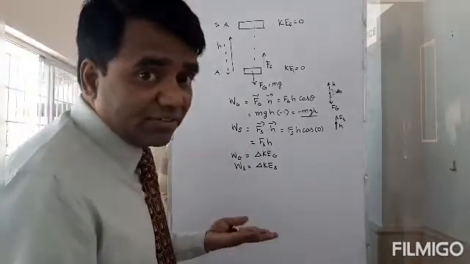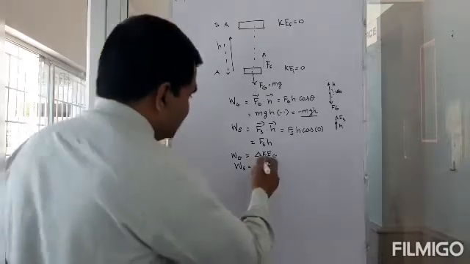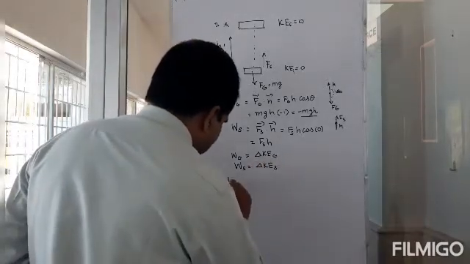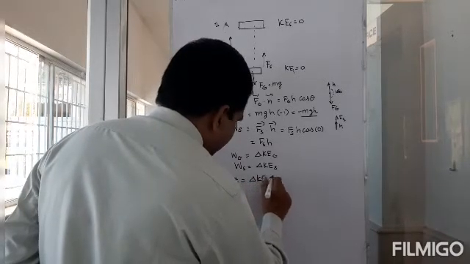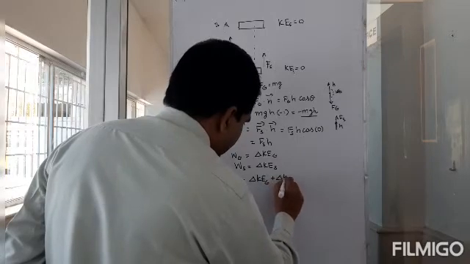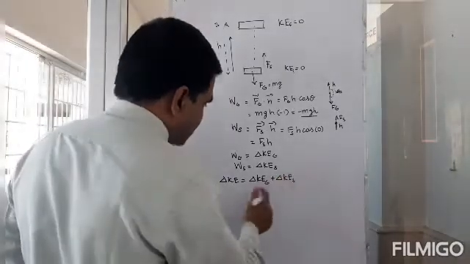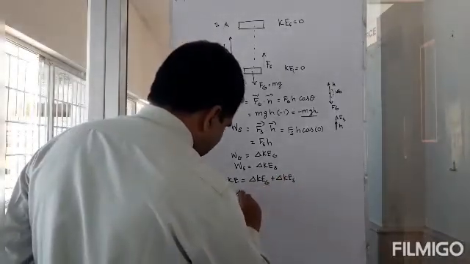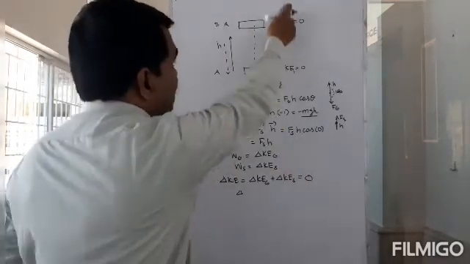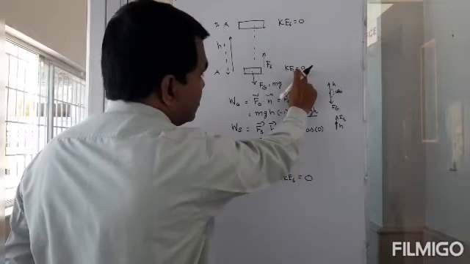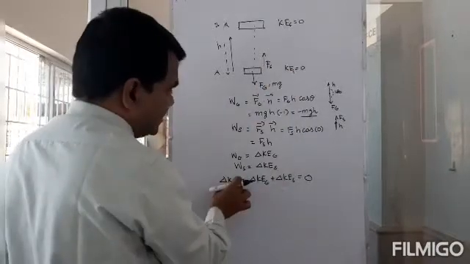So what's the net change? This change plus this change, but that is 0, right? So net change in kinetic energy must be equal to the change due to gravity plus the change due to Swami. What does it mean? It is also equal to 0, right? Because we know there is no net change. It had kinetic energy of 0 in the beginning, and it also had kinetic energy of 0 in the end. So the net change is 0.